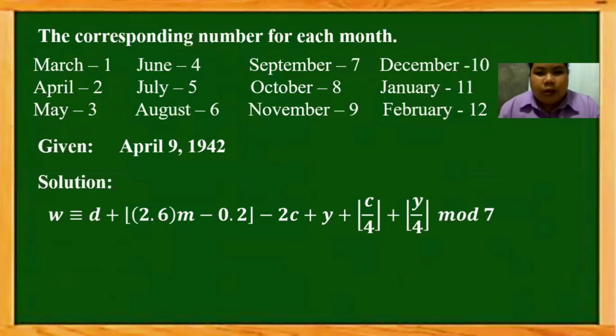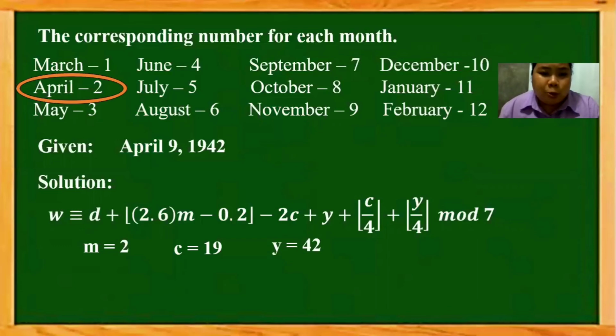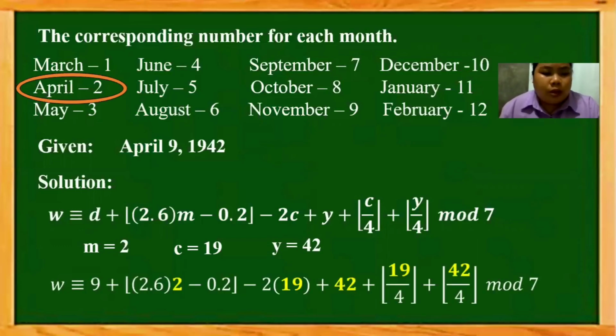So we're going to identify the variables M, C, and Y. Since our month is April, we're going to choose M equals 2, since April is the 2nd month. For century, we have 19, since the year is 1942, and Y is 42. Upon substituting the given, we have W is congruent to 9 plus the greatest integer function of 2.6 times 2 minus 0.2, or 2 tenths, minus 2 times 19 plus 42.